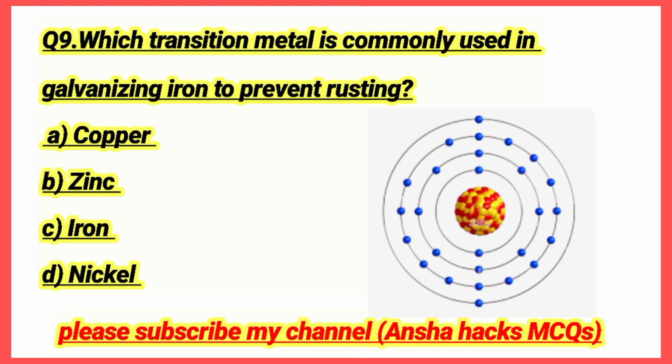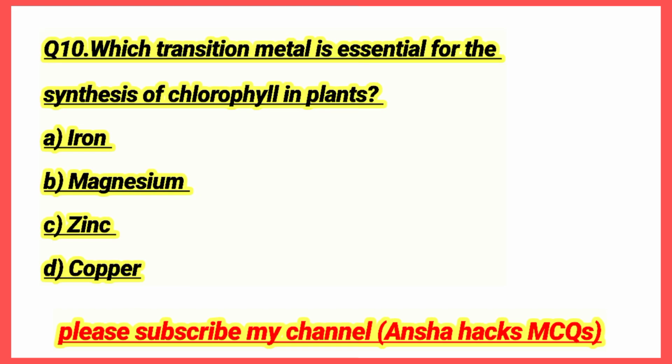Question number 9. Which transition metal is commonly used in galvanizing iron to prevent rusting? Zinc. Option B is the correct answer. Question number 10. Which transition metal is essential for synthesis of chlorophyll in plants? Magnesium. Option B is the correct answer.